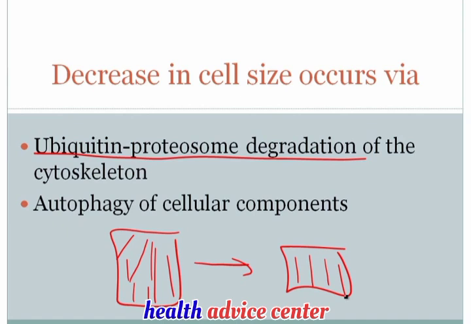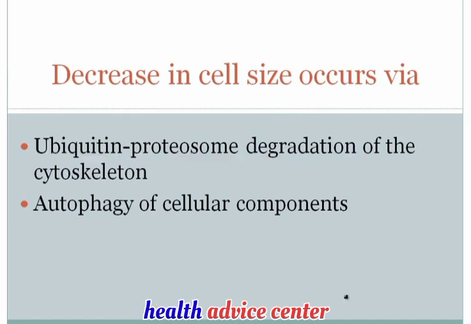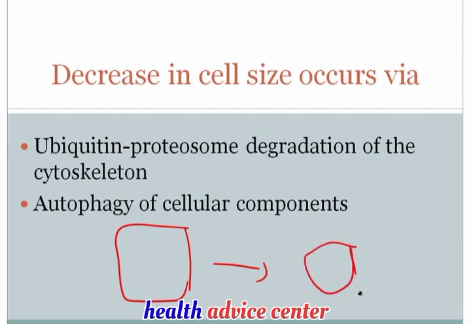Now, at the same time, in order for the cell to shrink in size from this size to, for example, this size, you're going to end up requiring fewer organelles within the cell. And so some of the cellular components are going to have to be consumed, and the mechanism by which cellular components are consumed is called autophagy. And basically what happens here is that the cell consumes its own components in vacuoles.